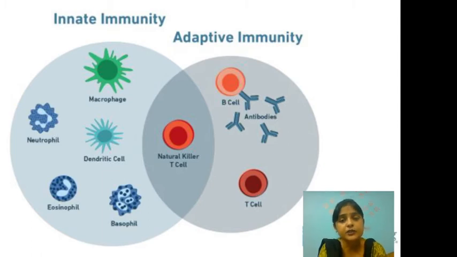Now adaptive immunity is a specific component of our immune system. It requires time to get activated, and the most important feature of adaptive immunity is that it elicits immunological memory. Now why does it take time to activate the adaptive immunity? Because the cells involved in the adaptive immunity, like the T cell or the B cell, require activation, and this activation requires time.